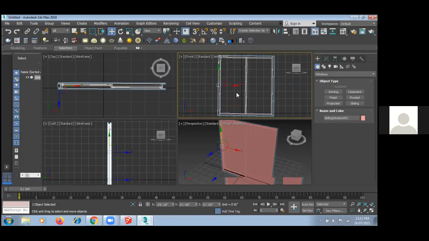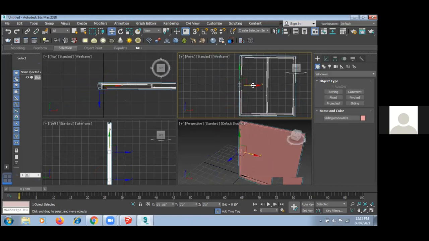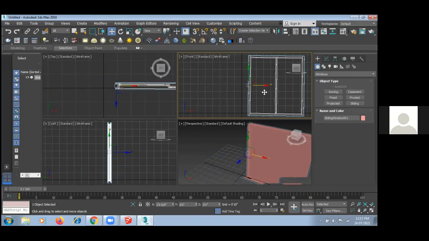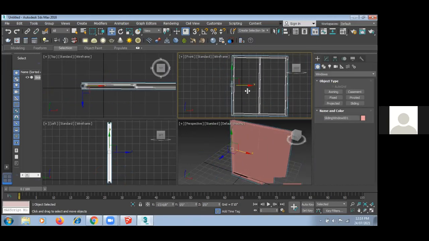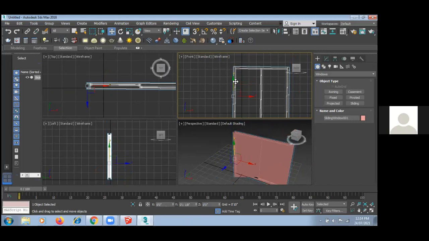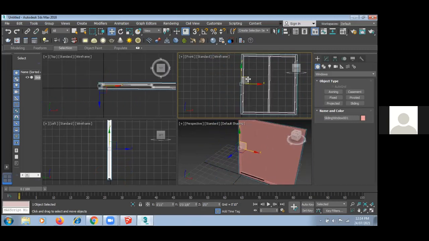See, you can move your object with the help of this axis. Now you can see this is the yellow axis, so you can move your object in the X axis only, not in the Y axis. Can you see? I'm not able to move my object in the Y axis. When it is in the Y axis, you can move your object in the Y axis only, not in the X axis. But if you click on this, you can move anywhere.